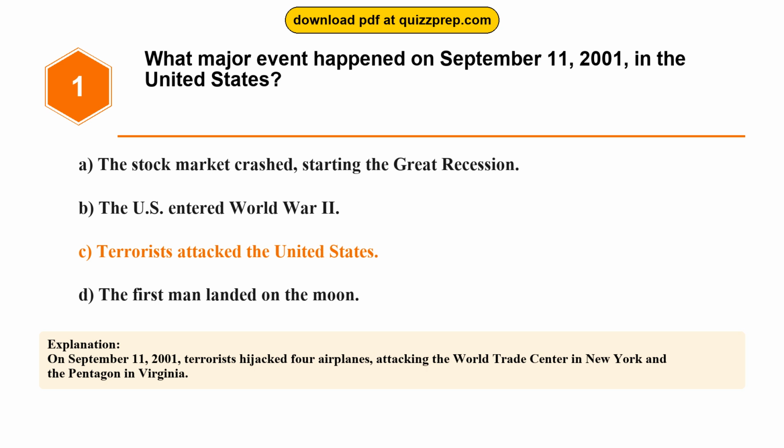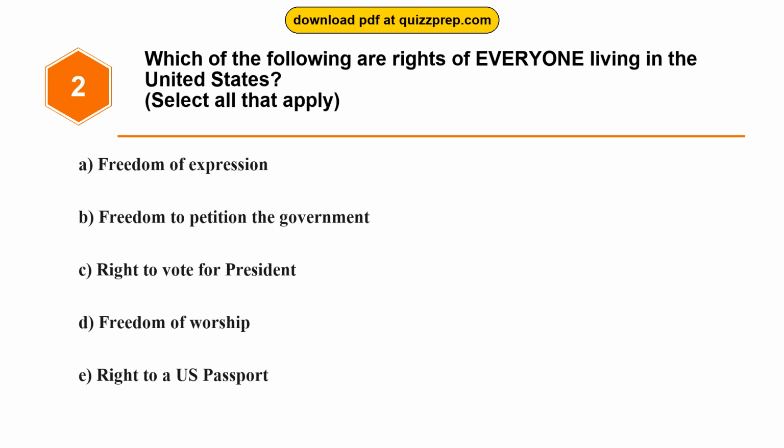Question 2. Which of the following are rights of everyone living in the United States? Option A. Freedom of expression. Option B. Freedom to petition the government. Option C. Right to vote for president. Option D. Freedom of worship. Option E. Right to a U.S. passport.